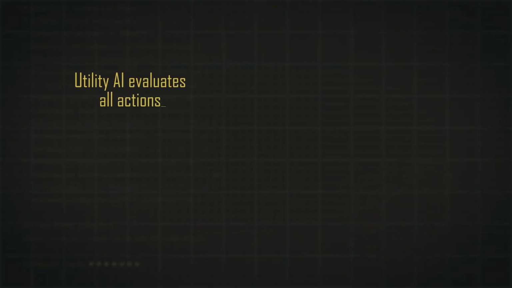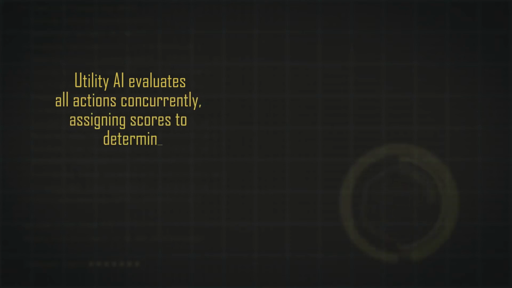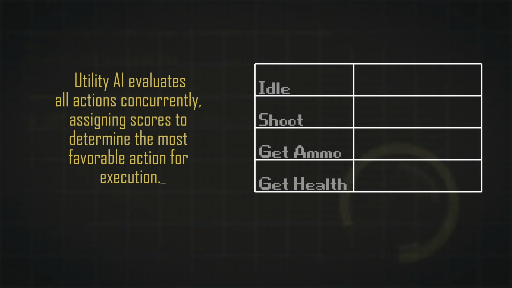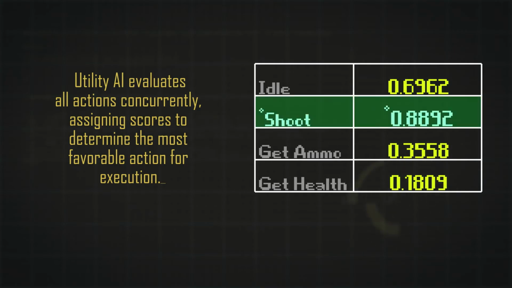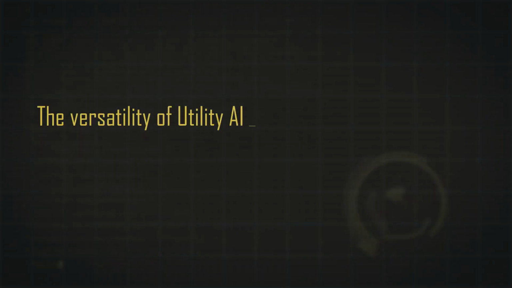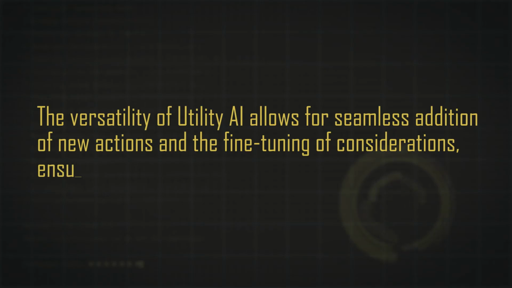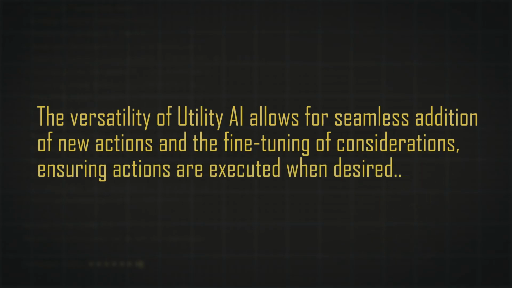Utility AI evaluates all actions concurrently, assigning scores to determine the most favorable action for execution. The versatility of utility AI allows for seamless addition of new actions and the fine-tuning of considerations, ensuring actions are executed when desired.